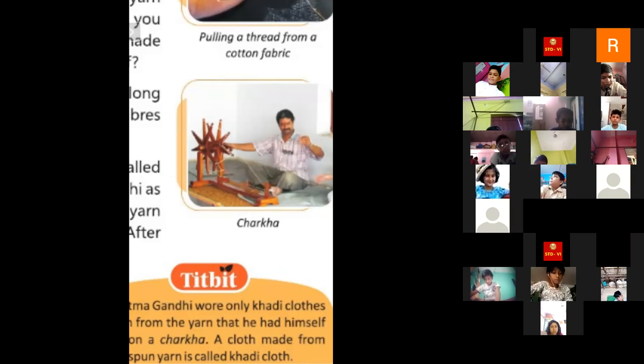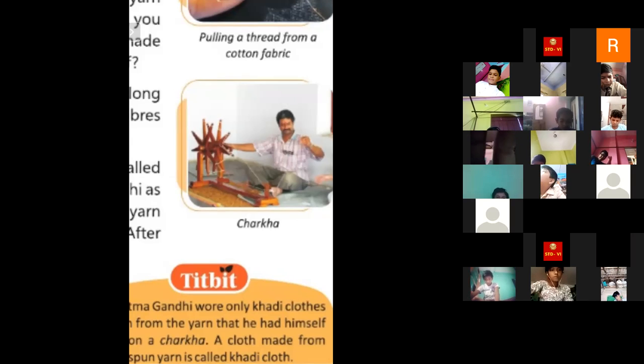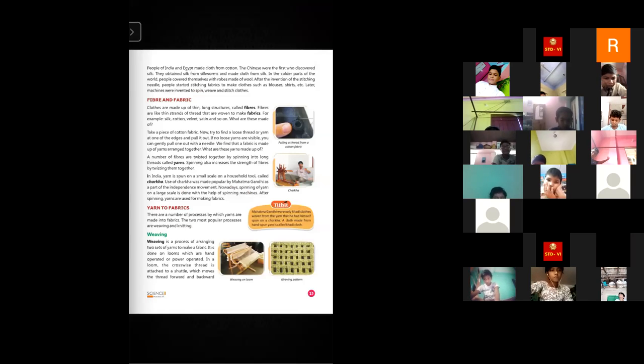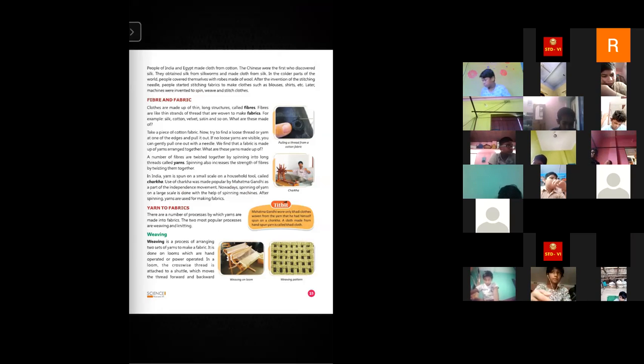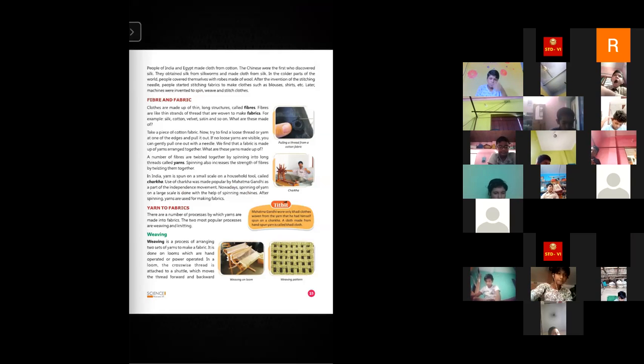When those cottons are spun into long threads, we will have to roll the cotton in such a way that the cotton can be turned into threads. And when we collect all the threads from the cotton, that is called the yarn.